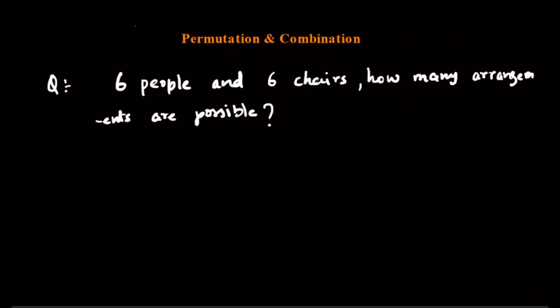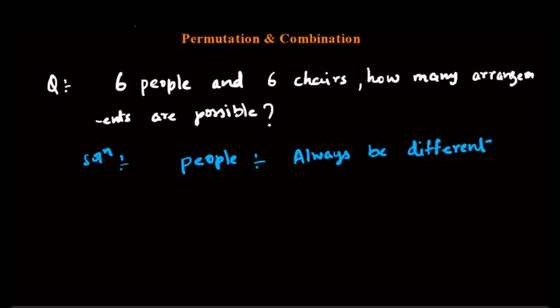As we can see, people are always different, isn't it? So this is what the concept is. When I talk about people, they will always be different. All right. Now the 6 chairs, chairs will be identical, isn't it?